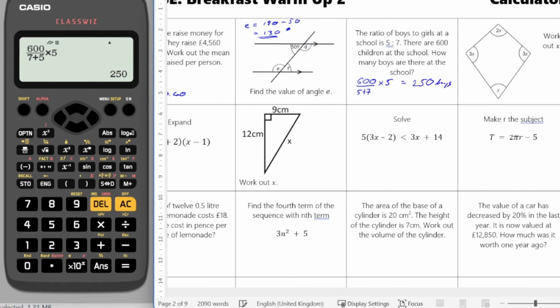And final one on this row, work out the value of x. So the angles of a quadrilateral need to add up to 360. So we've got 2 plus 3 plus 3 plus 1, which is going to give me 9. So 9 lots of x are going to be equal to 360. So divide both sides by 9. We get x is equal to 360 divided by 9. Use your calculator if you need to. It's going to give you 40. So that's the first row.